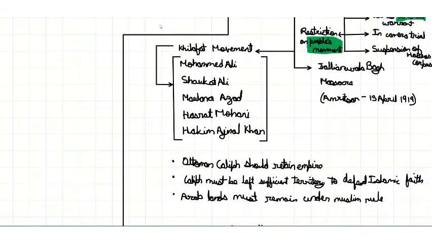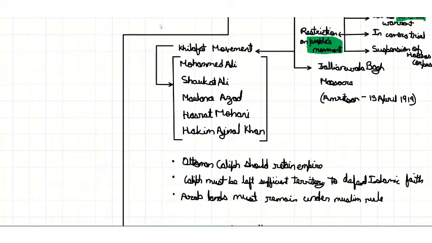Another major cause for this movement was the Jallianwala Bagh massacre, which happened in Amritsar on 13th April 1919. People had gathered to protest against the Rowlatt Act. This was done peacefully as none of the Indians there had any weapons on them. Yet the British, a particular British group, had sealed the only entrance or exit to this place and fired upon all the innocent Indians there.